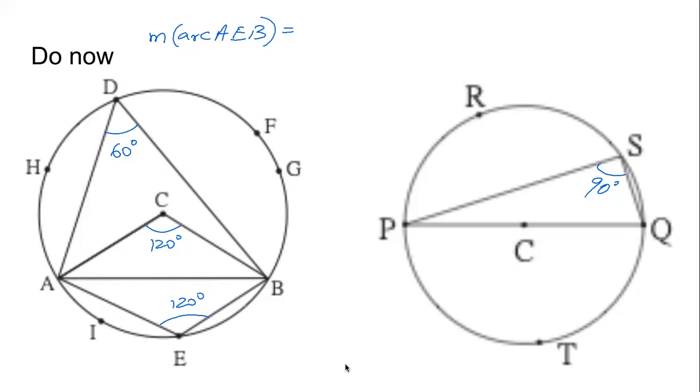Okay. Anushka has sent an answer. Anushka says it will be 60 degrees. Anyone else? Akhilesh and Rajesh are saying it will be 180 degrees. Okay. Anyone else? We studied this concept in the last class, measure of an arc.